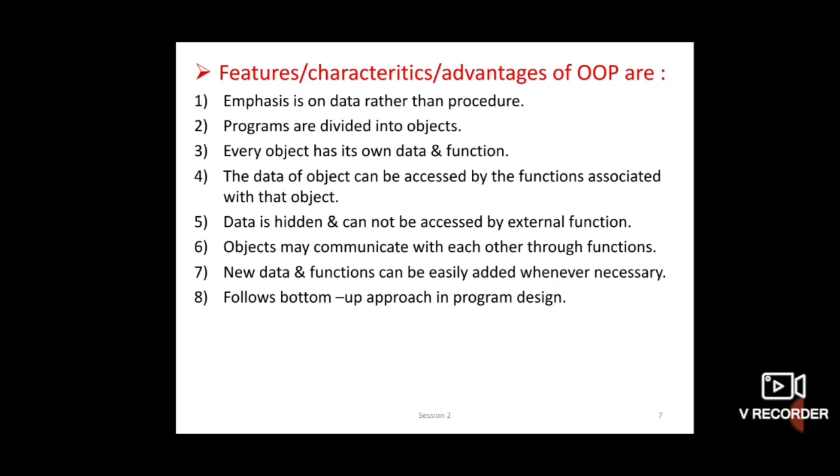Then through the main program, all the functions written in that program are called, and through the main program the other parts of the program are run. So this is the meaning of bottom up approach in program design in object oriented programming language.